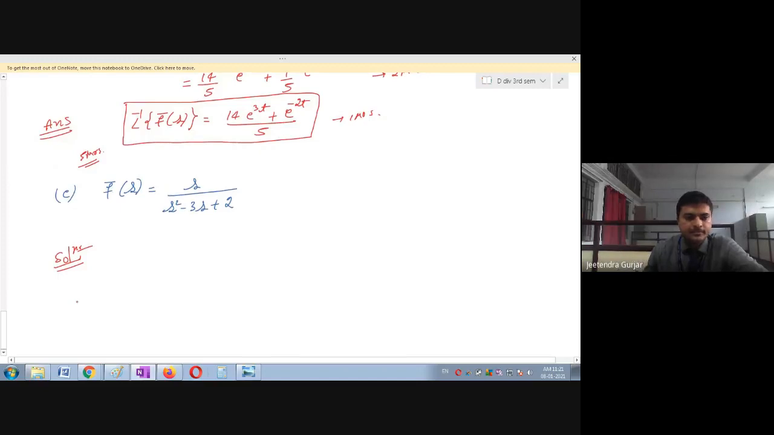Okay. Fine. Okay. So first I will take the inverse Laplace transform of f dash of s. So this is L inverse, that is the inverse Laplace transform of s divided by s square minus 3s plus 2.